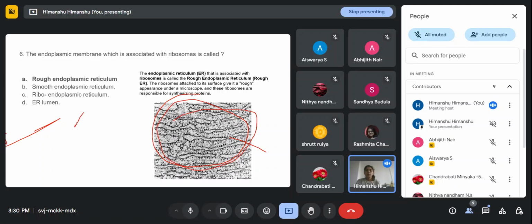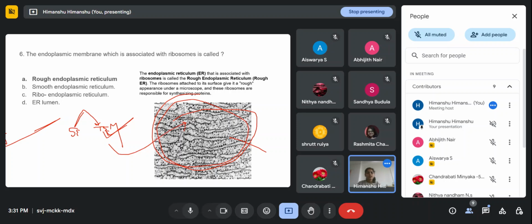Basically, we have two types of microscope, right? SEM and TEM. If we want to see the surface of anything, then we will go for the SEM, that is scanning electron microscopy, and another one is the TEM, transmission electron microscopy. If we want to study the internal structure of any cells, then we'll go with the TEM. Because we want to see whether the ribosomes are present or not, we have to do a surface study, right? So we will do the SEM for that one.